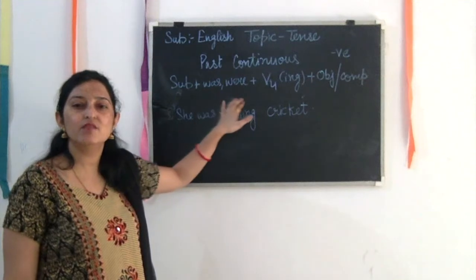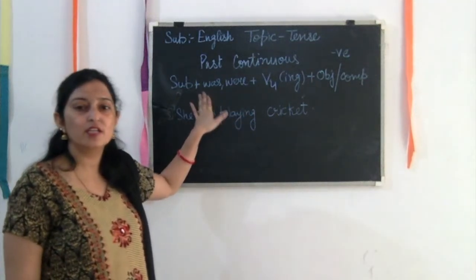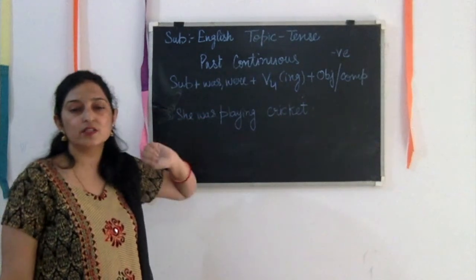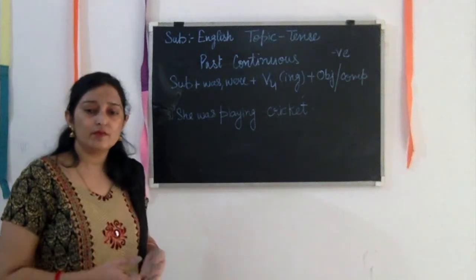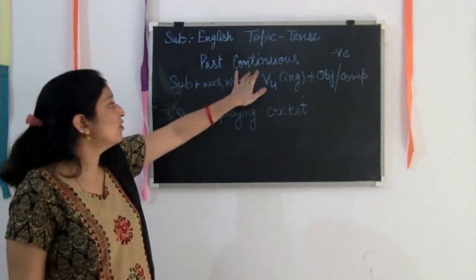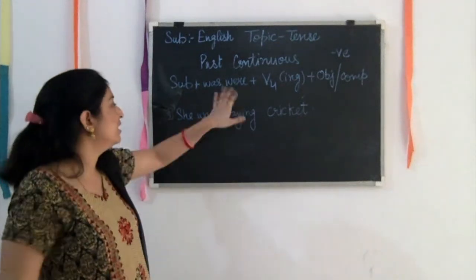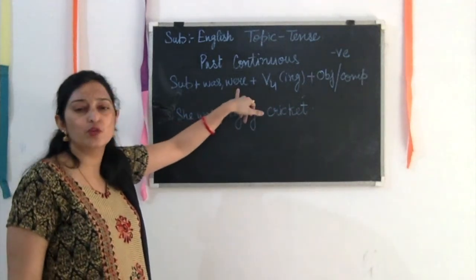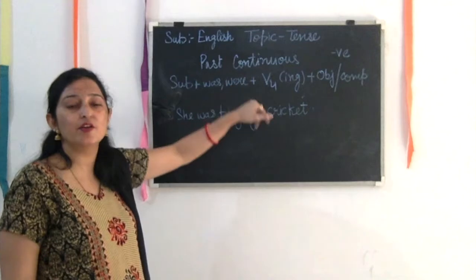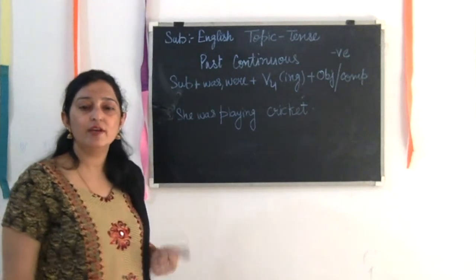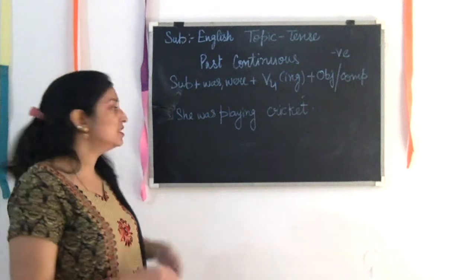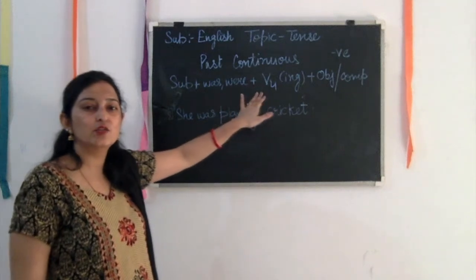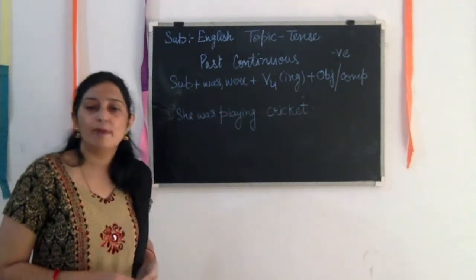And what is the change we are able to watch here? It is was, were plus the ing form. The ing form is fixed to the continuous. Ing form identifies it, and it is the recognition of this continuous, that it shows this is the continuous form of the tense. And this was, were represents that this is the past continuous category of the tense. So you can identify it very easily. Whenever you see a sentence written with was, were plus ing, you can say this is a sentence of past continuous.